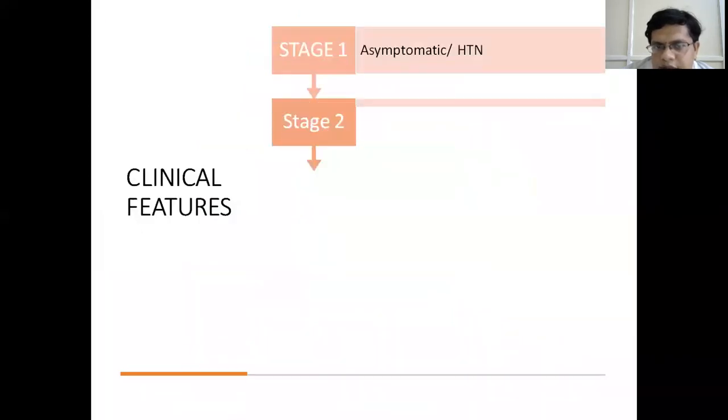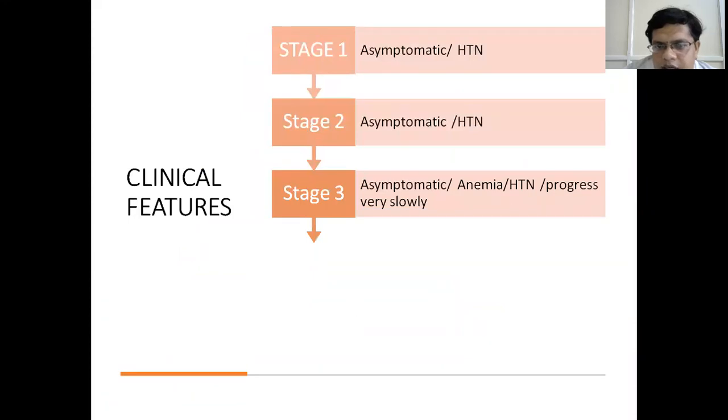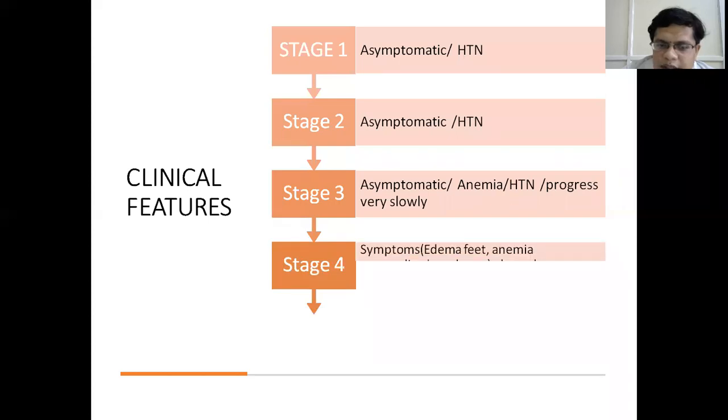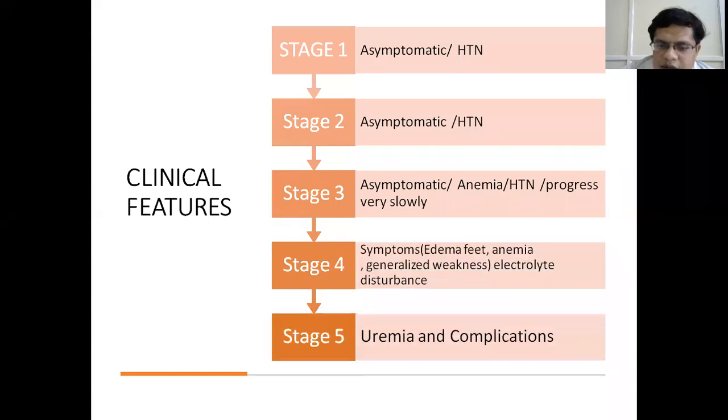So what are the clinical features? As we have already seen, up to stage 3, the disease is almost asymptomatic, or it may manifest as only hypertension or sometimes anemia, and the progression is very slow. Only at stage 4 and stage 5, we have the clinical symptoms and signs of kidney disease.